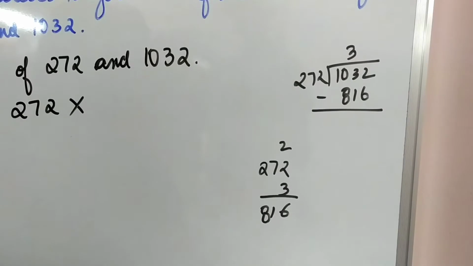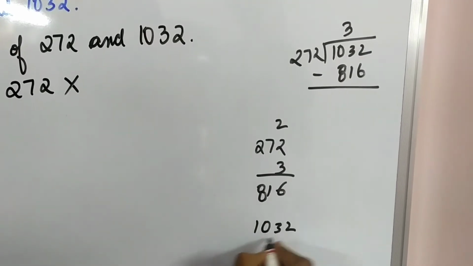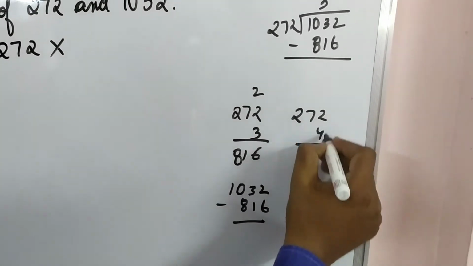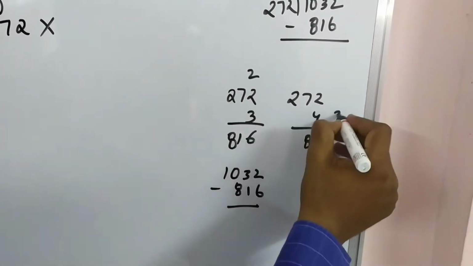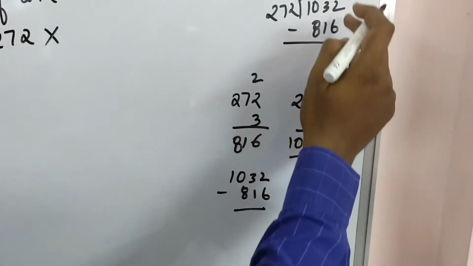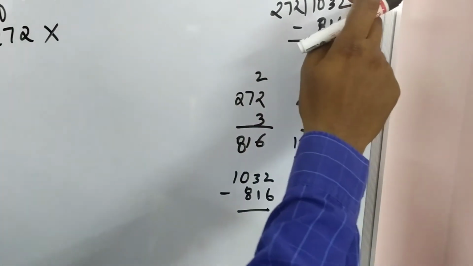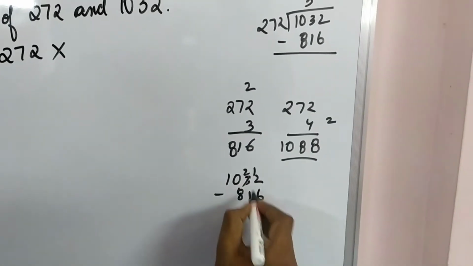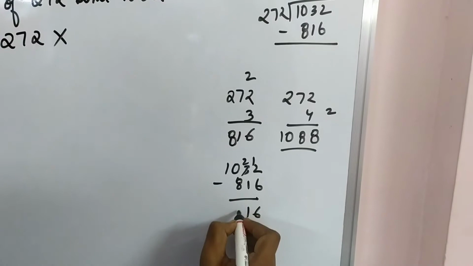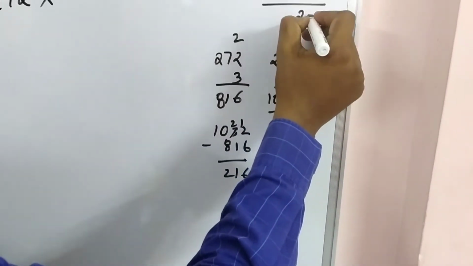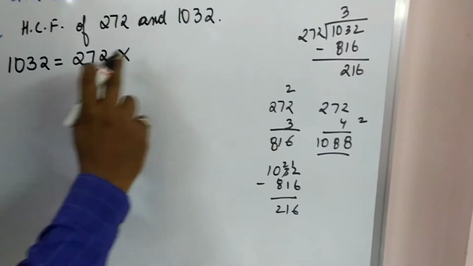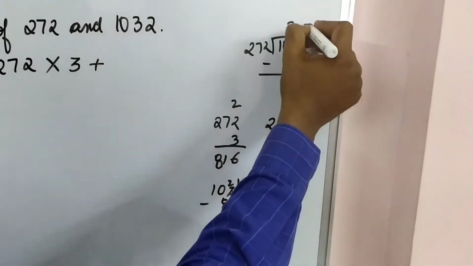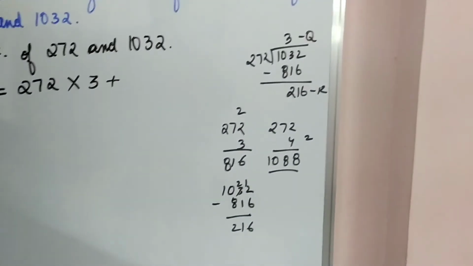Subtract it. 1032 minus 816. Sir, why didn't we take 4? 4 2s are 8, 4 7s are 28, 4 2s are 8, 9, 10. 1088 you are getting, but here it is 1032, so we take only 3. 12 minus 6 is 6, 2 minus 1 is 1, 10 minus 8 is 2, 216. So 272 has been multiplied by 3 and this part is your remainder and this is the quotient, right?